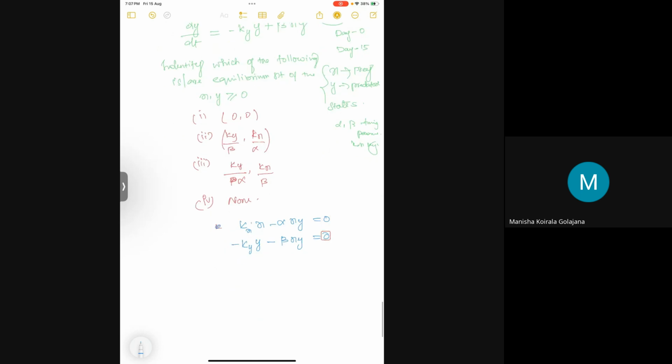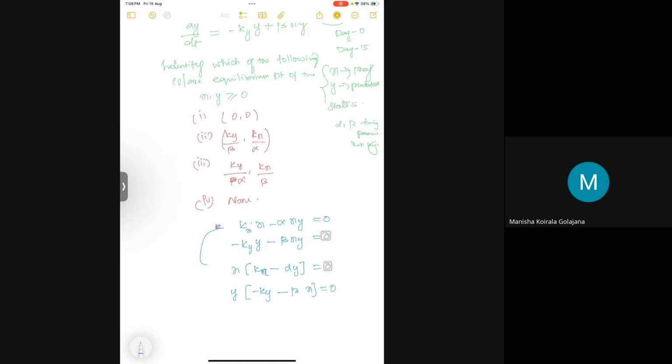So what is the common term? x is the common term in the first: x times (kx minus alpha y) equal to 0. The common term here is y: y times (minus ky minus beta x) equal to 0.